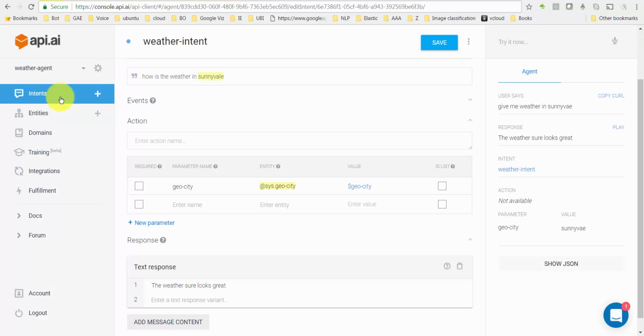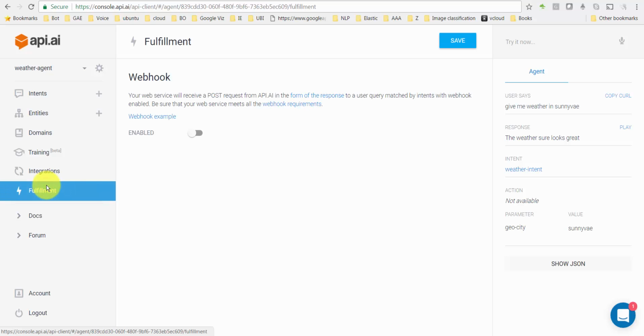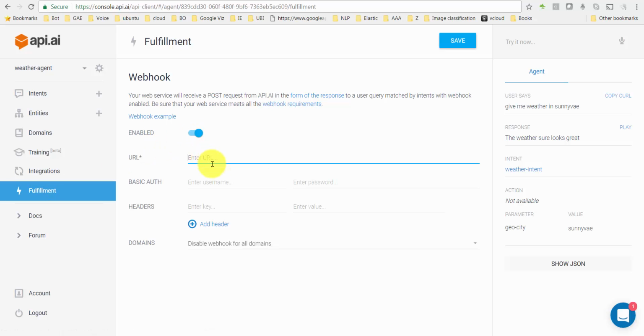So where do you make a call to the Heroku application that you just deployed? As I said, copy this URL, go down here, go to fulfillment. Fulfillment is basically if you want api.ai to call some application for fulfillment of the service request. So I'm just going to enable that, enter the URL that we copied, and I'm going to save it here.